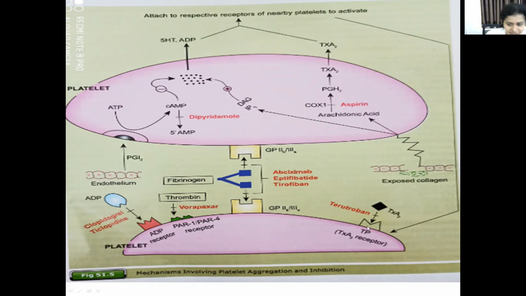So they cause activation of thromboxane A2 receptors, ADP receptors, protease activated receptor 1 and protease activated receptor 2.